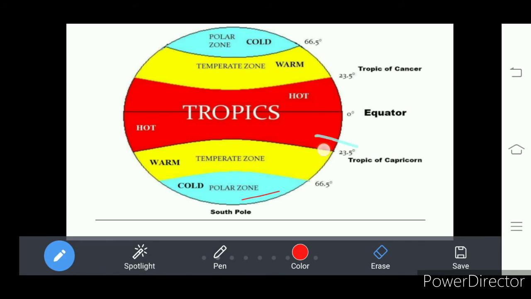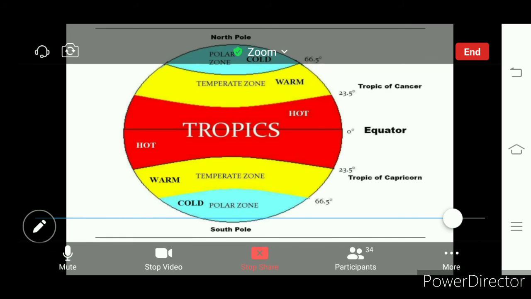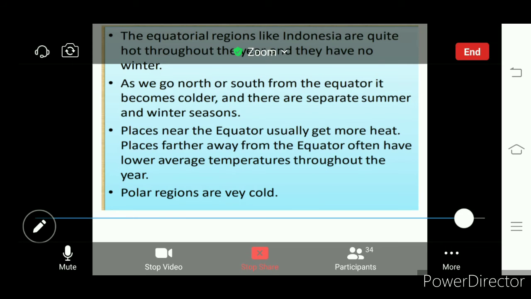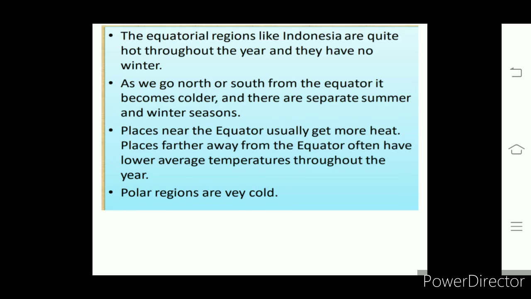So throughout the earth we find generally three belts. One is a tropical belt, second is a temperate belt, and third is a polar belt or polar zone. So three belts we find. Okay, so the equatorial regions are hotter throughout the year, and they do not have winter. Do you know Indonesia? Indonesia is near the equator, so it always records a high temperature. It is hot, there is no winter.